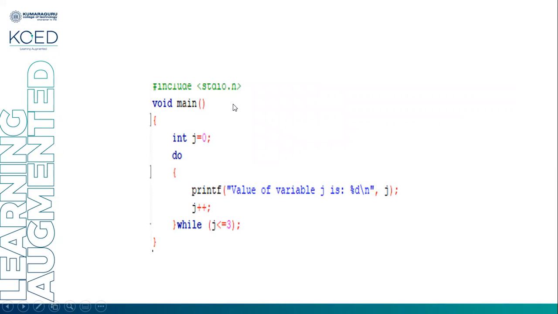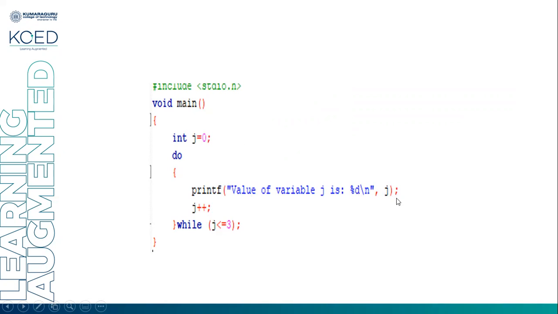See this example. void main, integer j equal to 0. I'm declaring an integer variable j, initializing it with the value 0. Do while j less than or equal to 3. So do printf, the value of the variable j is %d, j.